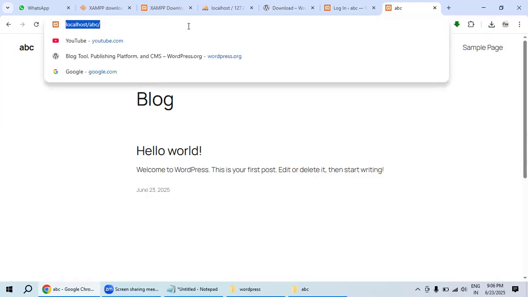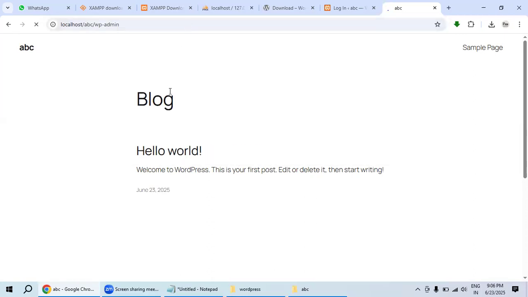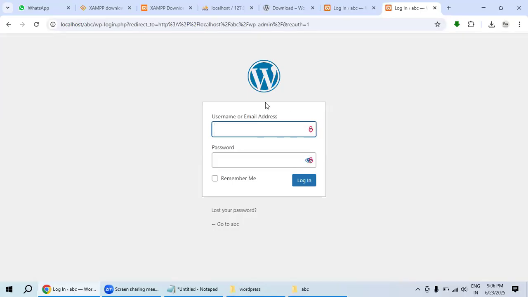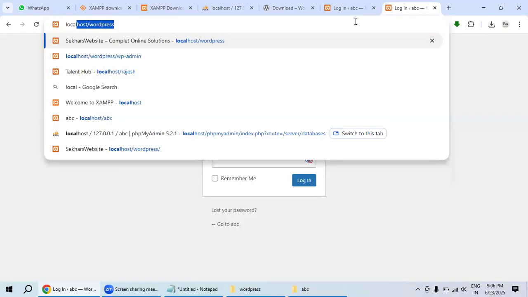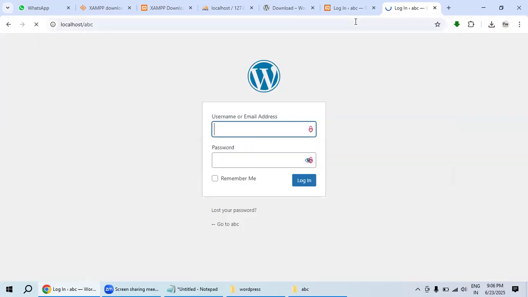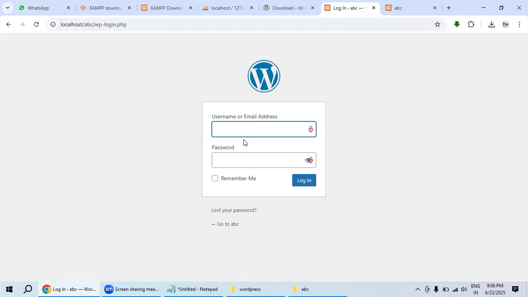So localhost/ABC/wp-admin is there. Hit enter. Now you could see this is the login area. Or else, just localhost/ABC will redirect to the home page. So we also have the login details now.